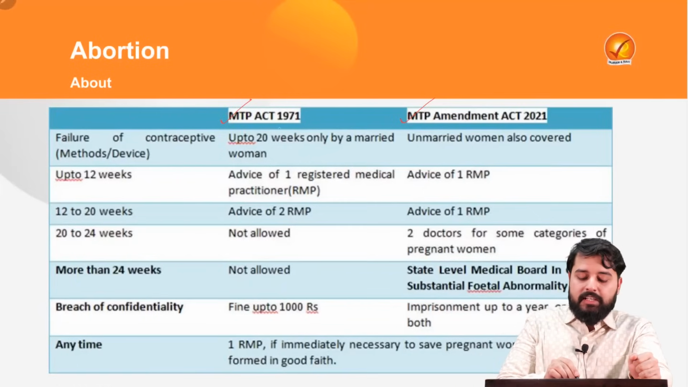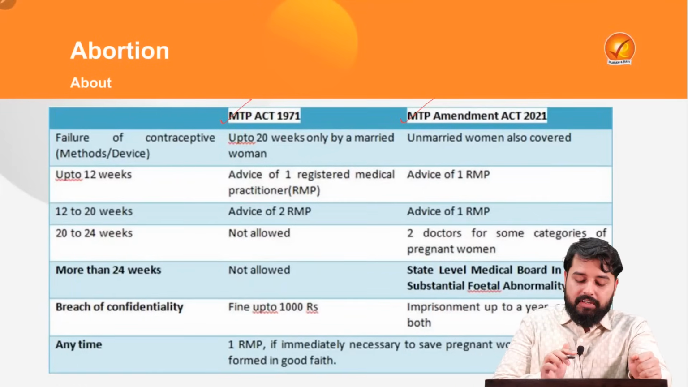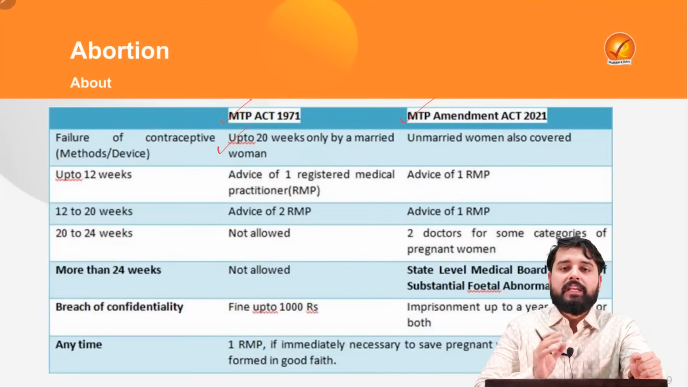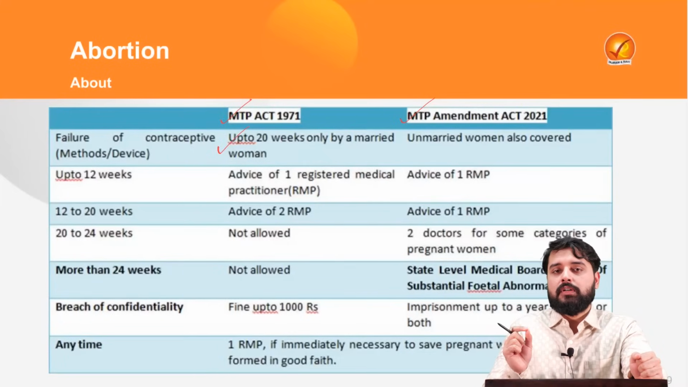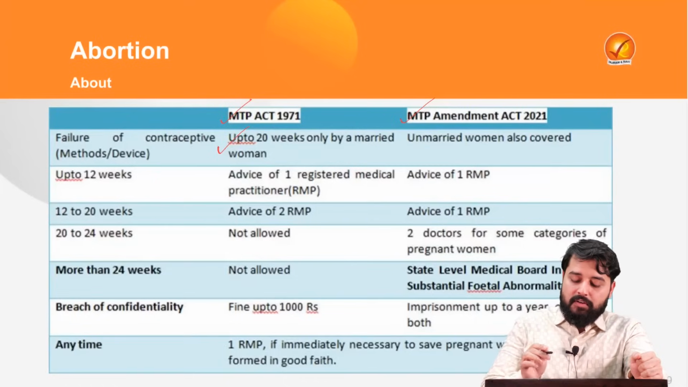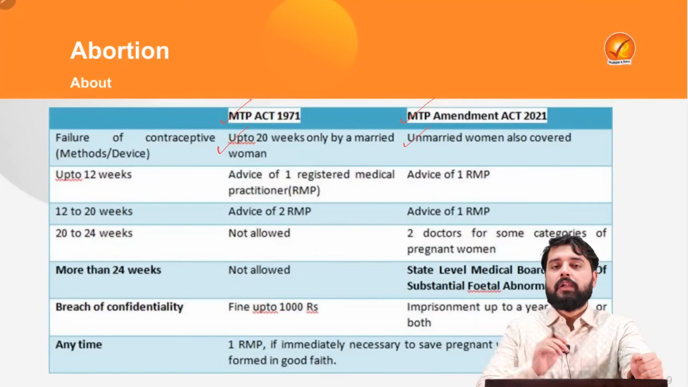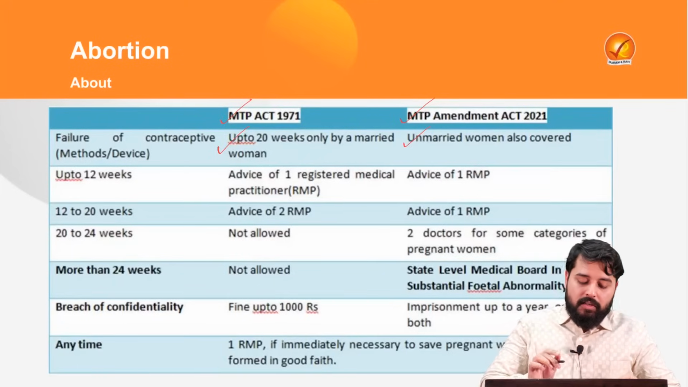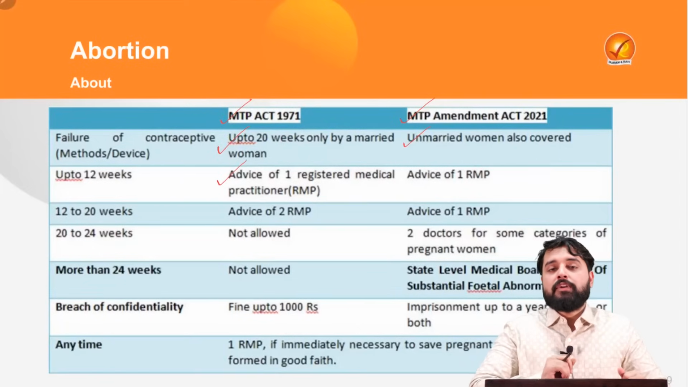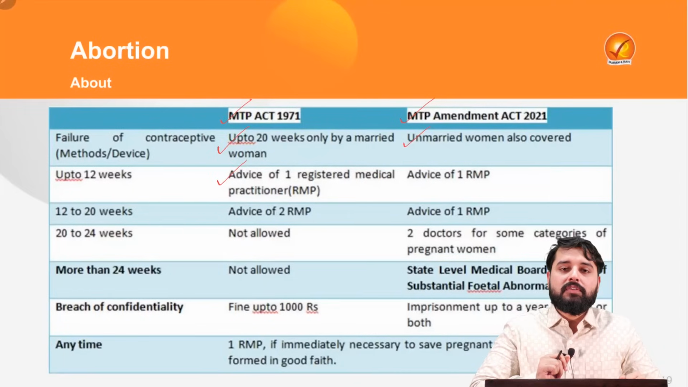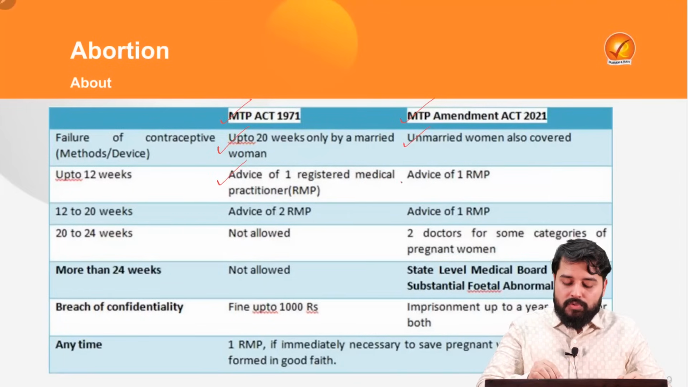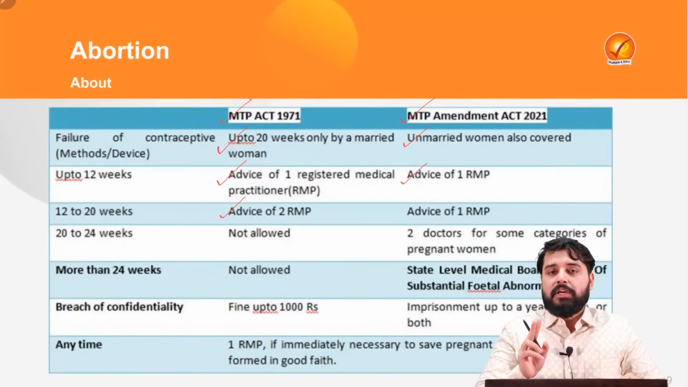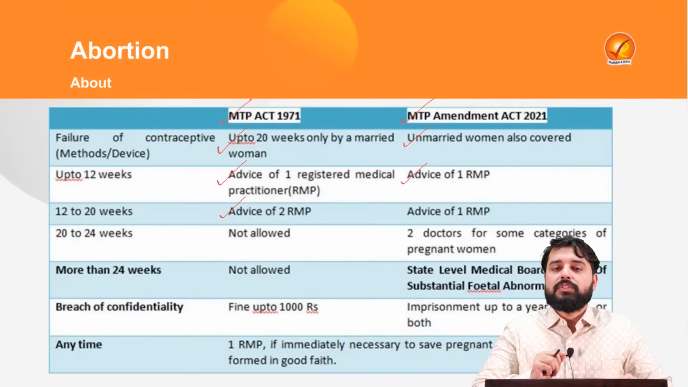As per the Medical Termination of Pregnancy Act 1971, abortion of up to 20 weeks of fetus could be done by a married woman only. Whereas the amendment of 2021 allows voluntary termination of pregnancy by unmarried women also. Up to 12 weeks, the advice of one registered medical practitioner was required under the earlier act. Now also it is the same. Up to 20 weeks, earlier there was the requirement of the advice of two registered medical practitioners for the termination of pregnancy.